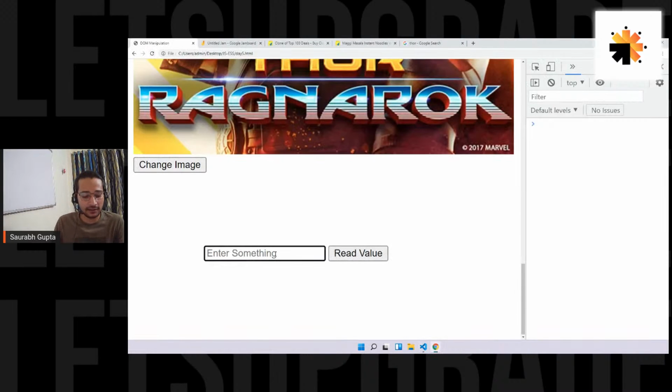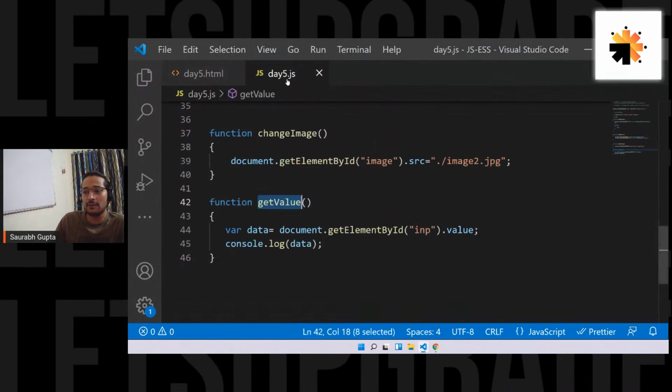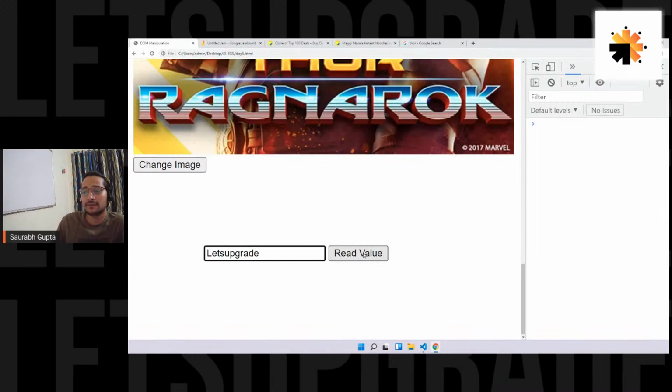So let's write something, let's say, "let's upgrade." And now if I click on this button, this function will be called. It will get the element, get the value from it, store it in data, and print it on the console. So let's see how we're getting it. Read value, let's click on that. Click, and here we go. See that, guys?